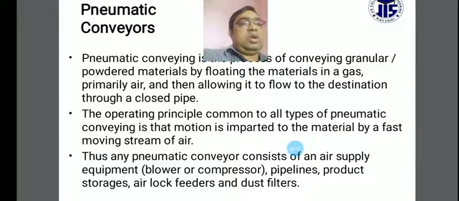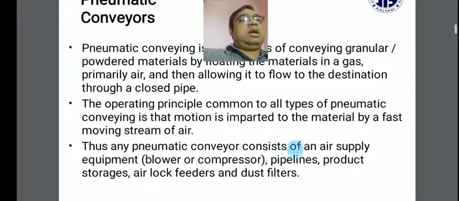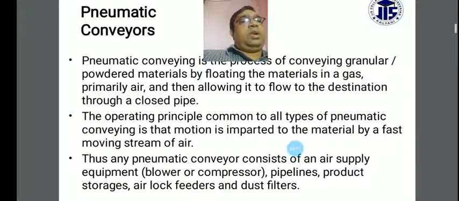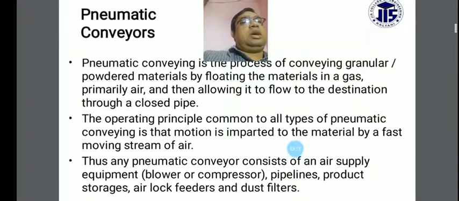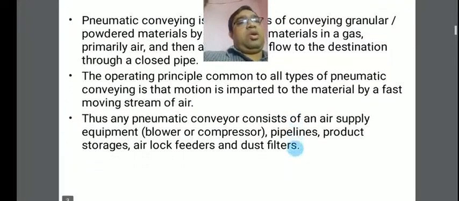The pneumatic conveyor consists of air supply equipment like the blower or compressor, the pipeline for the product, product storage, airlocks, feeders and dust filters. The dust is filtered by the dust filter, and the feeders are used for feeding the materials when we have to transfer them, along with a hopper.